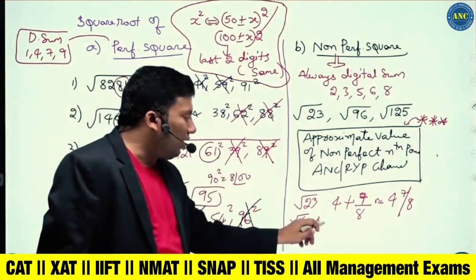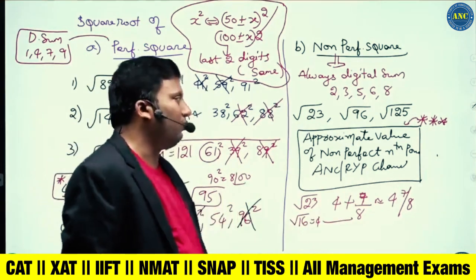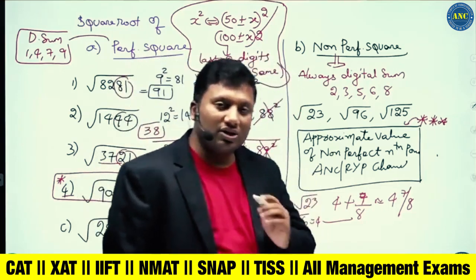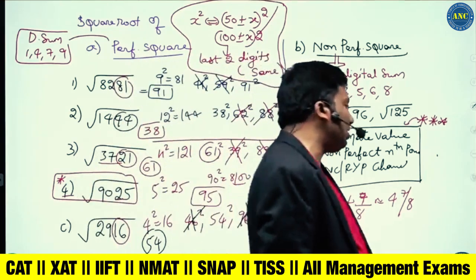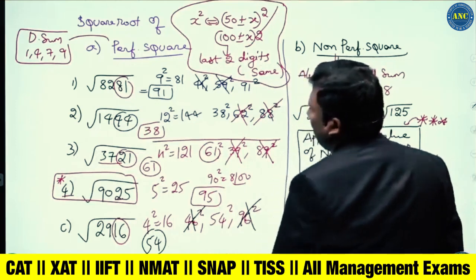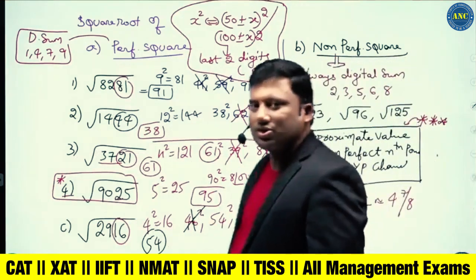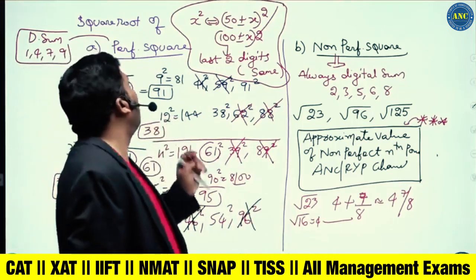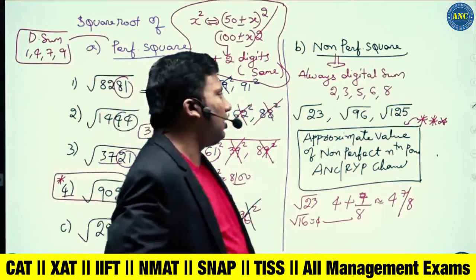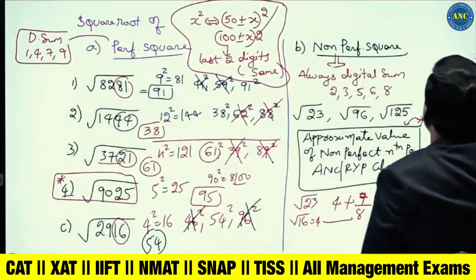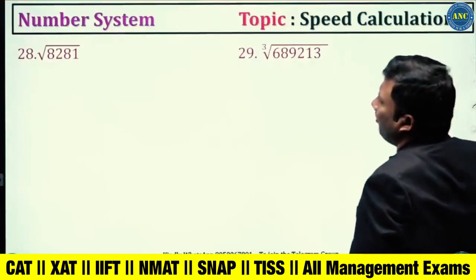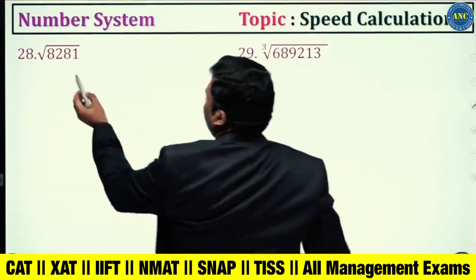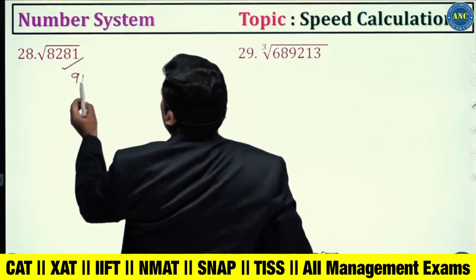Why did we get that doubling of this value? I gave a proof. In case it is not clear, don't hesitate to WhatsApp me to ask doubts from the concepts that we discussed. I hope the idea is clear. How to find the square root of a perfect square we discussed. How to find the square root of a non-perfect square, we already did it.